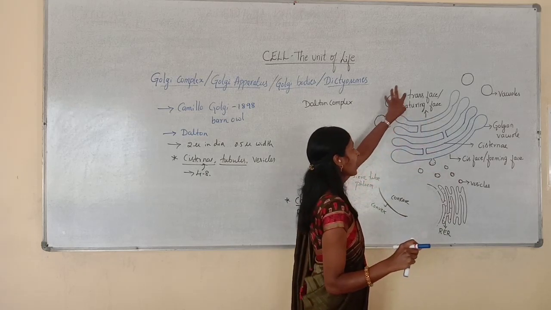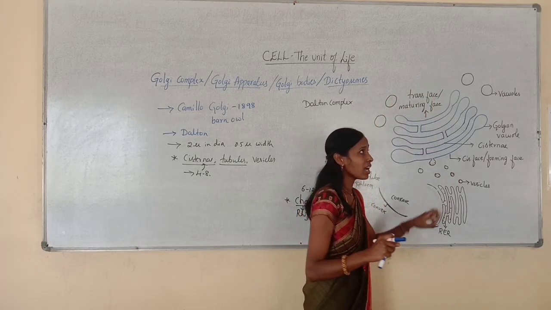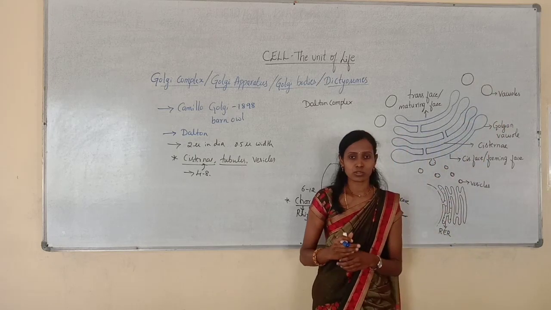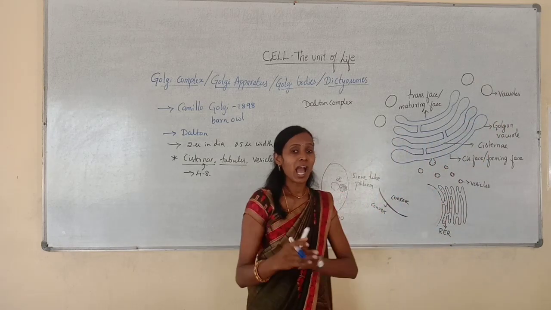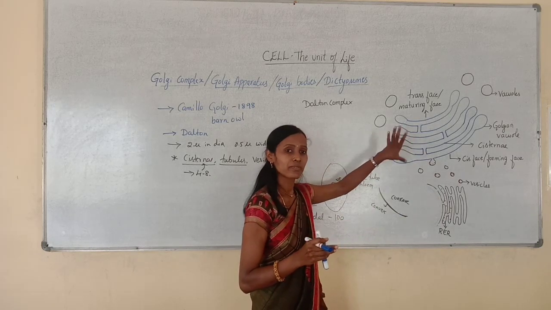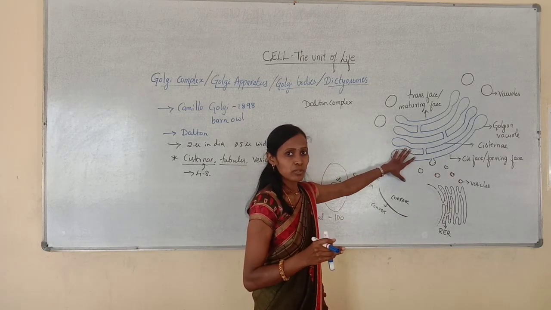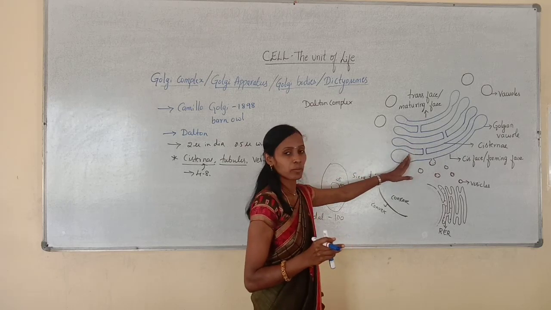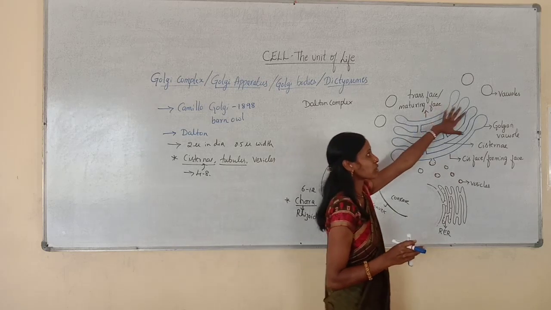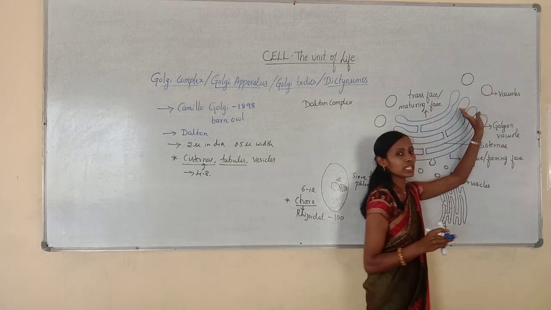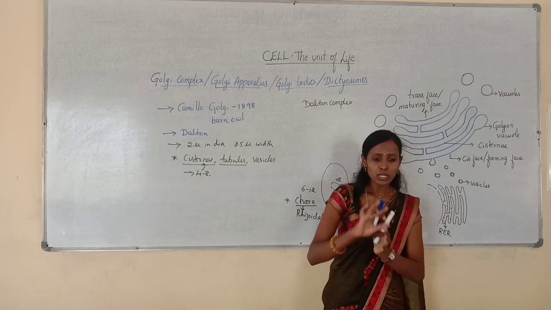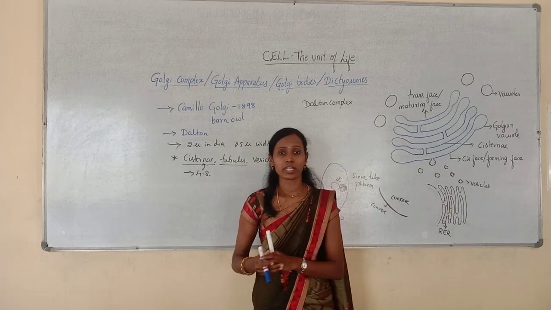We can find some larger vesicles. These larger vesicles are called vacuoles. So, how are vacuoles obtained in a cell? They are obtained from the Golgi complex. How, we will come to know when we study the functions of the Golgi complex. The larger vesicles very near to the Golgi complex are called vacuoles. So, this is about the structure of the Golgi complex.